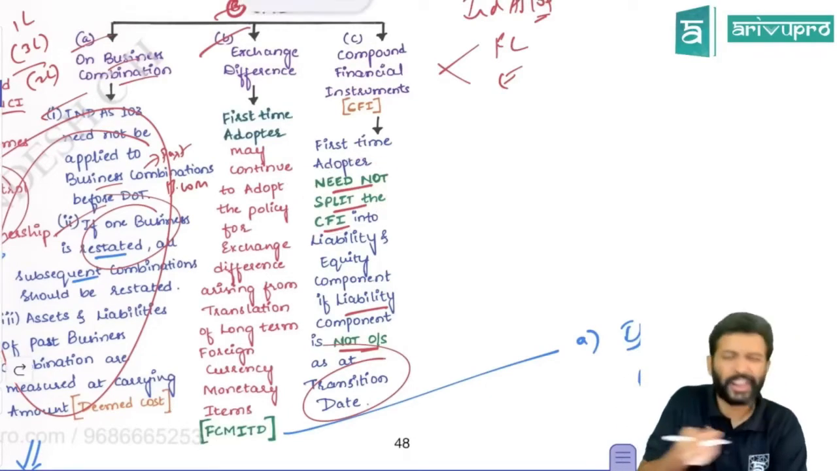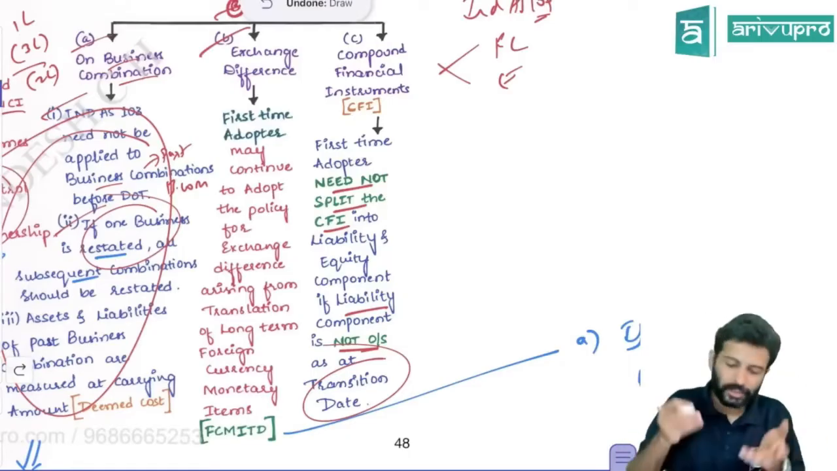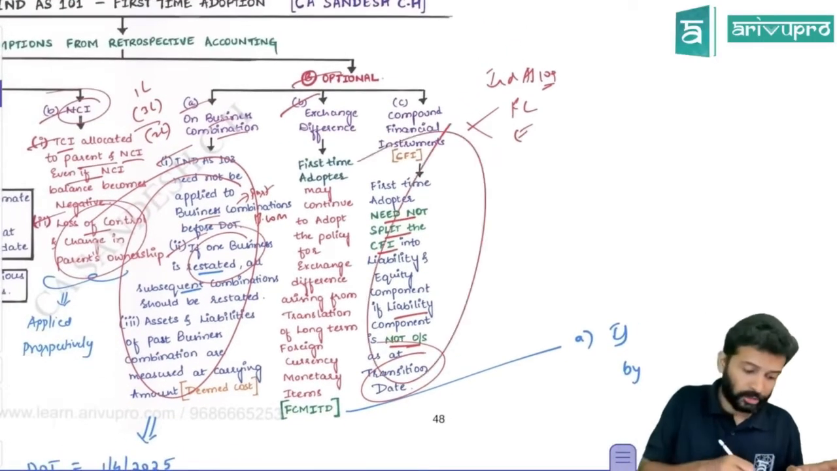That is common sense, no? If financial liability is not there, why do you bother about doing the split up? That's what they're trying to say. Sir, that is pretty common sense, no, sir?